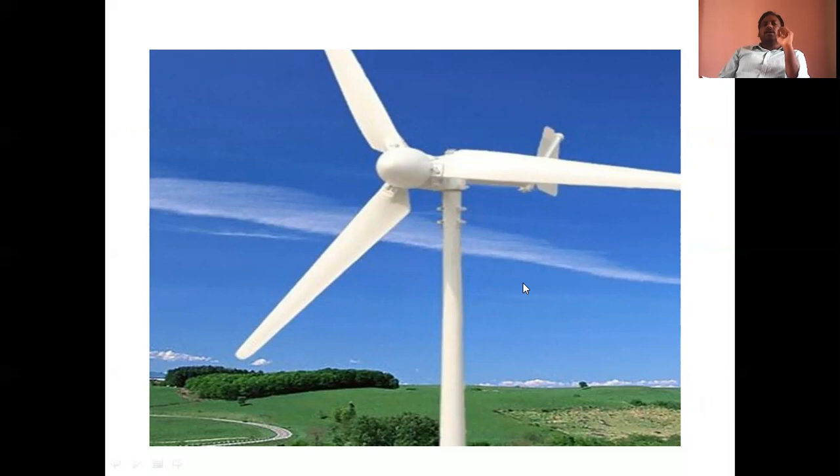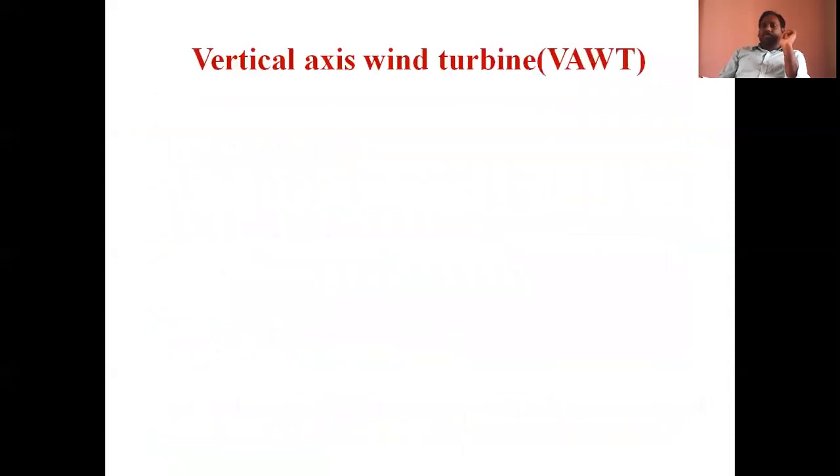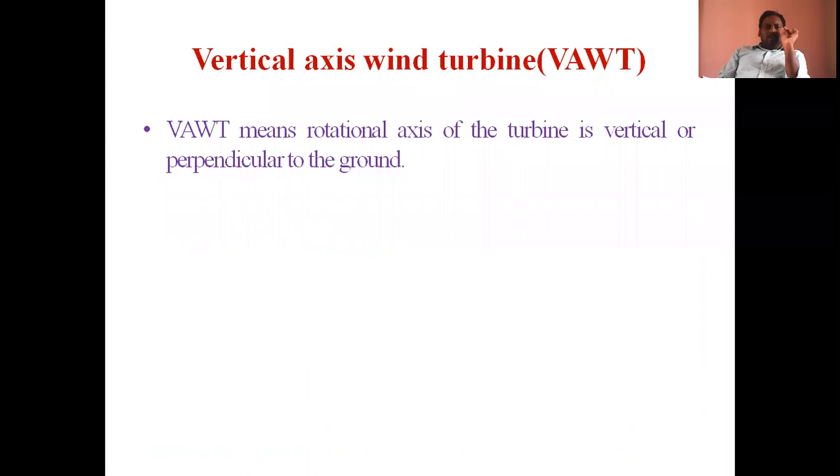So that's why we use horizontal axis wind turbines very widely nowadays, due to these advantages and construction features. Coming to the vertical axis wind turbine, here the rotational axis of the turbine is vertical, or perpendicular to the ground.